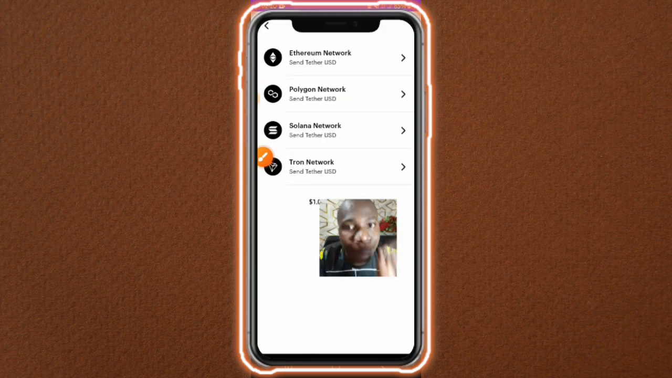So anytime you see me post a make money online platform that requires you to recharge USDT, there is no excuse. All what you have to do, come to this platform. Once you come to this platform, top up your wallet in Naira, convert your money from Naira to dollar, and come down here and make your transactions.